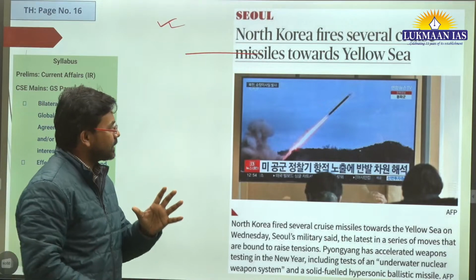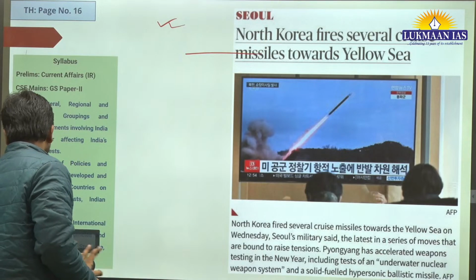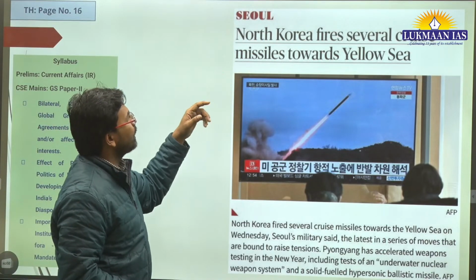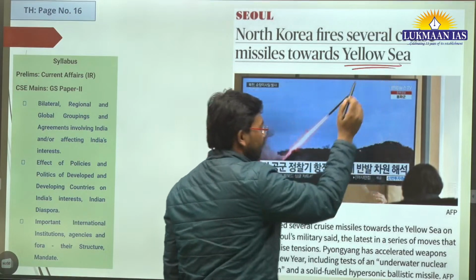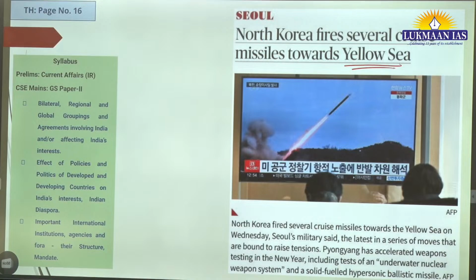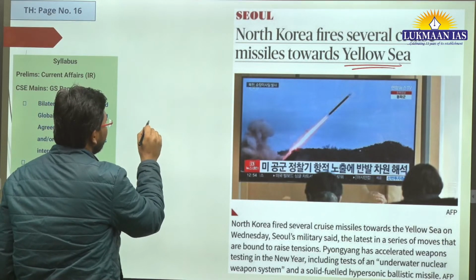So with this, let us quickly understand some PT specific topics. These are prelims specific topics, short topics, so we are going to be quick in understanding them. From the PT perspective, it says North Korea fires several cruise missiles towards the Yellow Sea. We have discussed North Korea and South Korea in the past, right? We have discussed the Korean Peninsula.